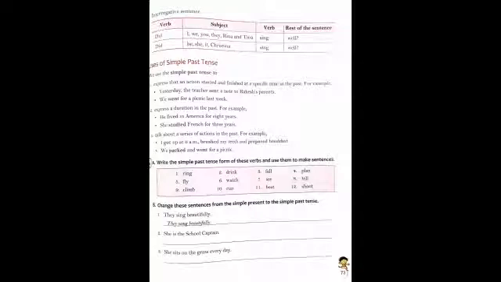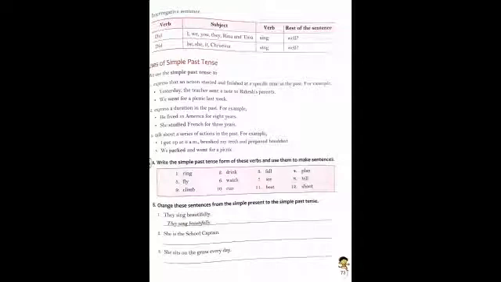Then again, when we use past tense in an interrogative sentence, we again use the helping verb, then the subject he, she, it, Christina. After that the main verb, then the rest of the sentence.